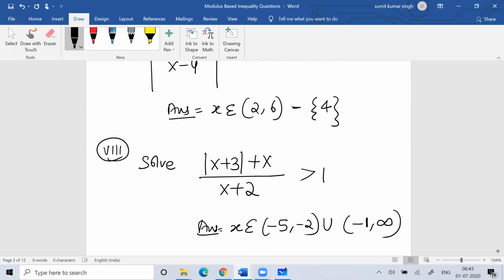So I hope you are liking this session. We are just simply working on the basic questions on modulus inequalities. I hope you are liking this session.